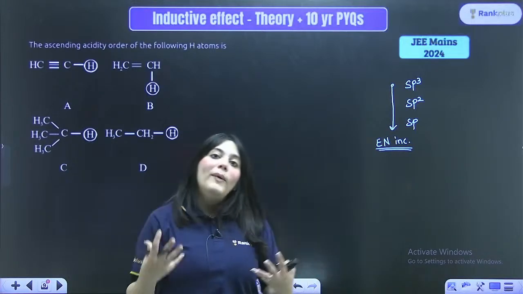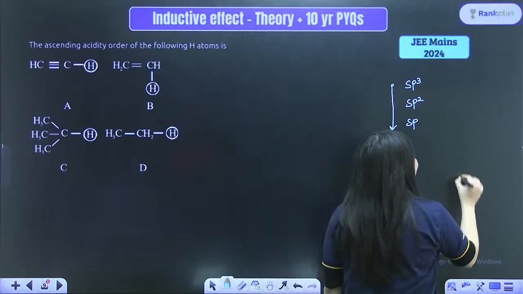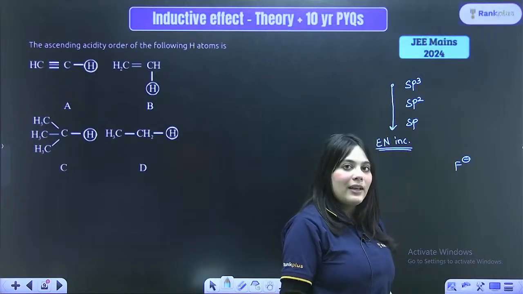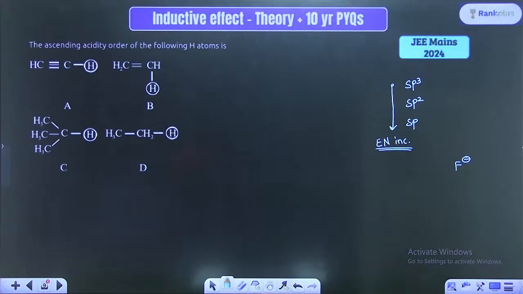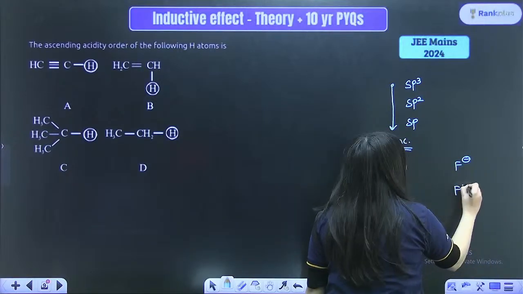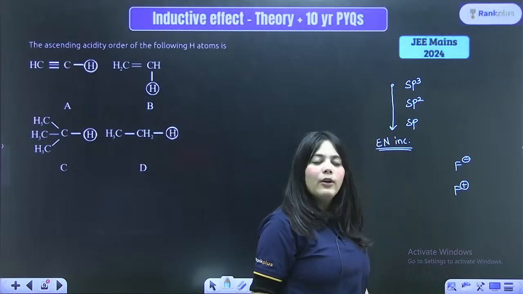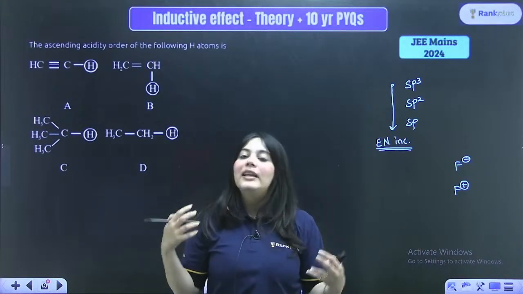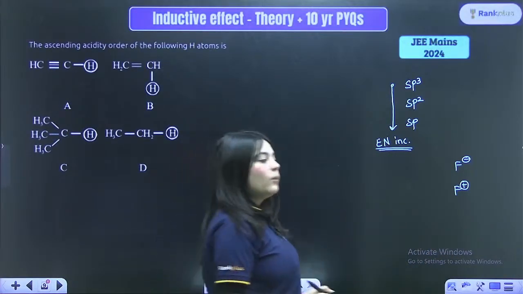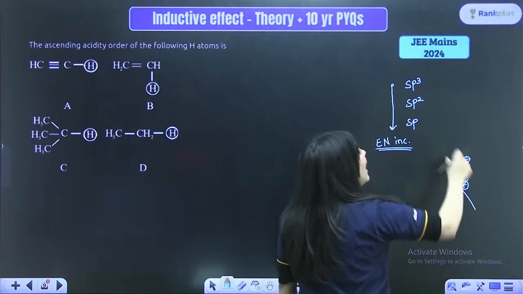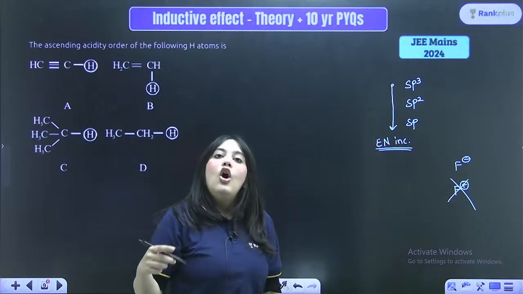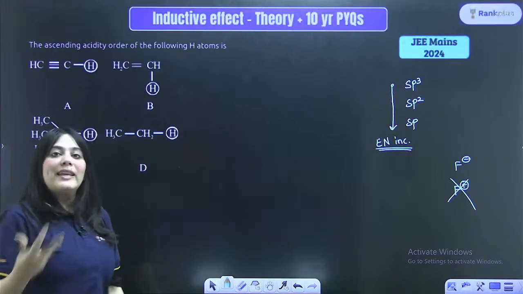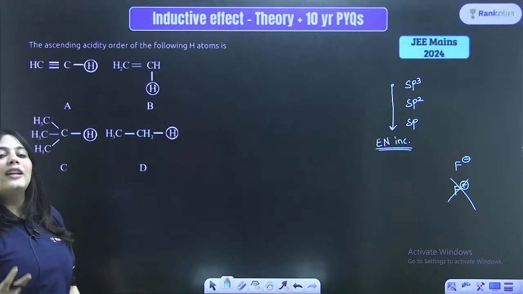So what do you know about these electronegative elements? Have you ever seen fluorine with a negative charge? Yes, ma'am, it is very common. But have you ever seen fluorine with a positive charge on it? No, never. Why? Because a positive charge on a very electronegative atom is very, very unstable. A negative charge is stable on an electronegative element. Is this thing clear?